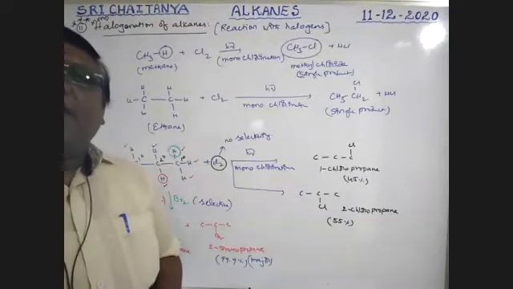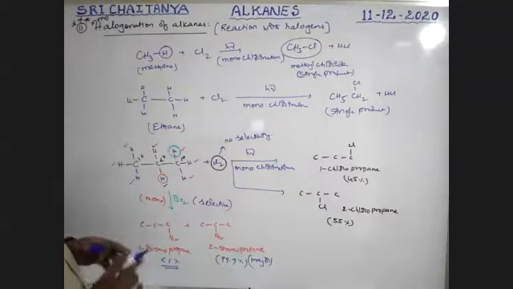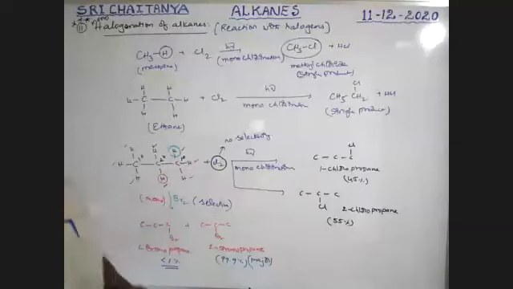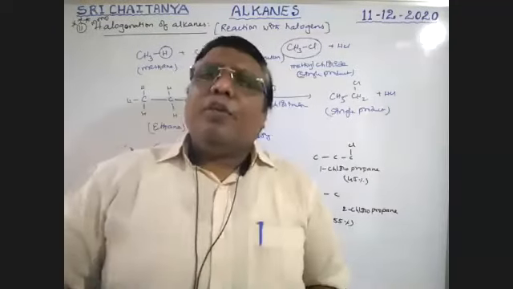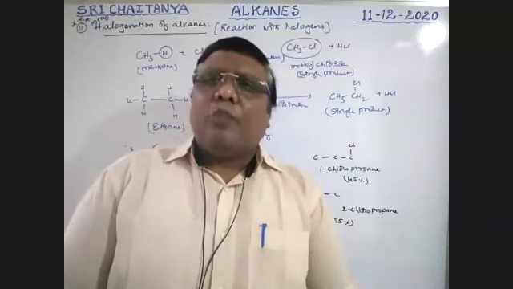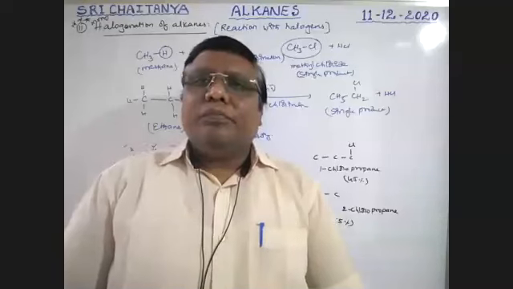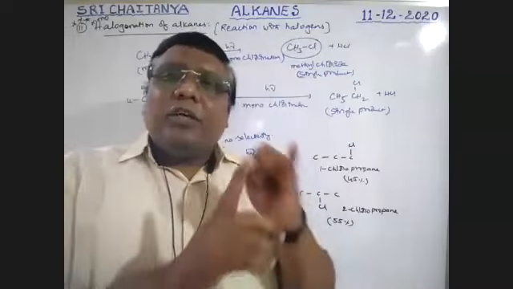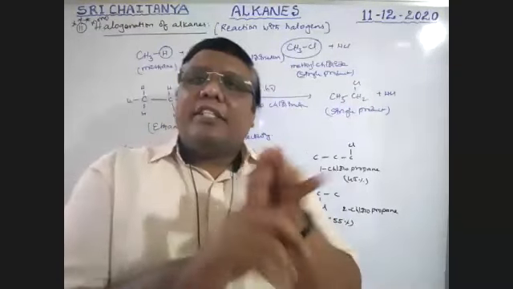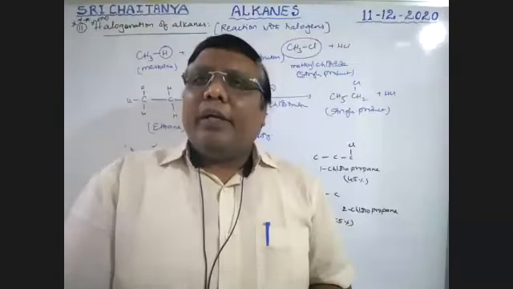I will explain how much of that percentage. Next. Boys, which one is more reactive, chlorine or bromine? What about the reactivity of chlorine and bromine among the halogens? Tell me. At the beginning, I told you, F2 is more reactive than Cl2, Cl2 is more reactive than Br2, Br2 is more reactive than I2.